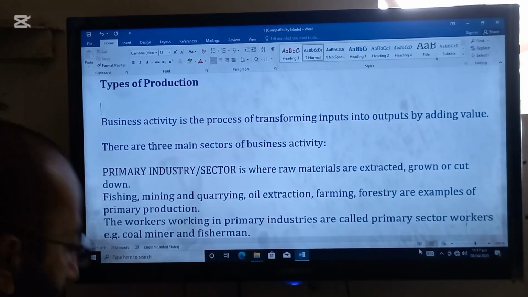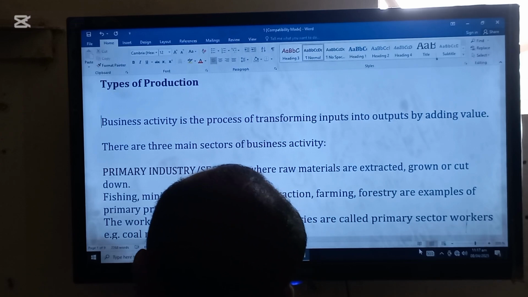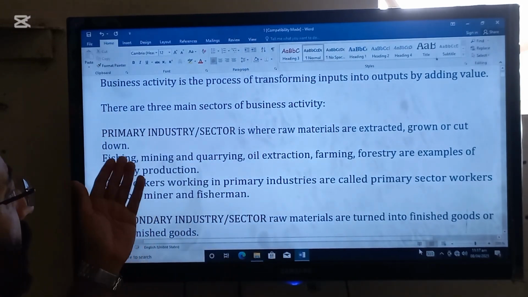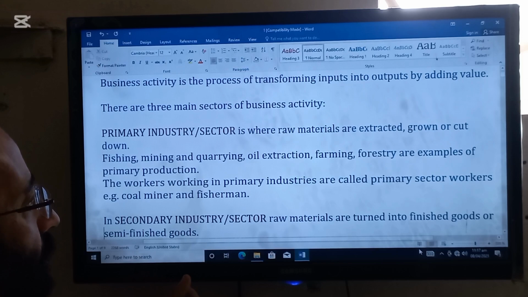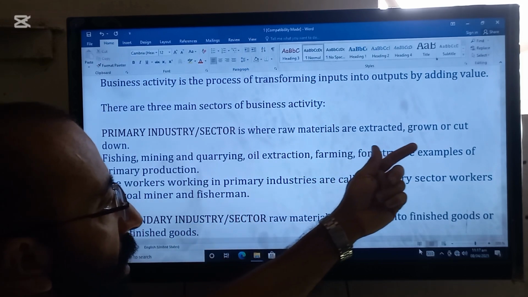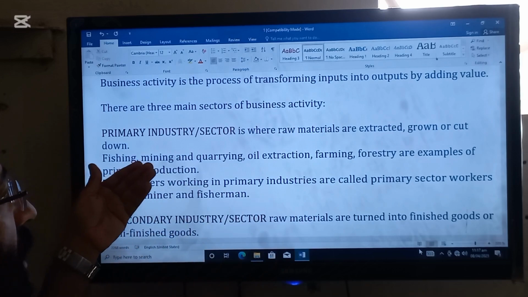There are three main sectors of business activity, and number one is the primary industry, also called the primary sector, where raw materials are extracted, grown, or cut down.